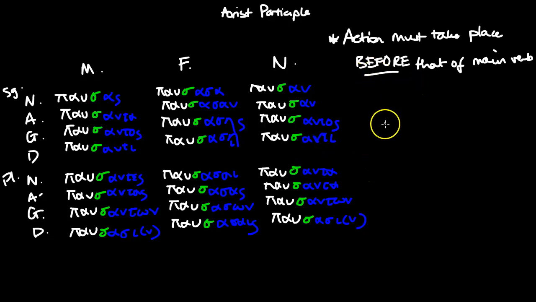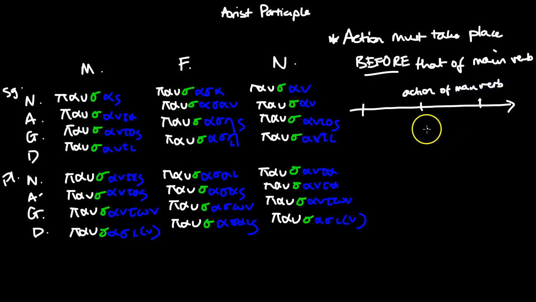So let's say we have a timeline. Okay? So here we've got a little timeline. Let's say this is the action of the main verb. It happens then.